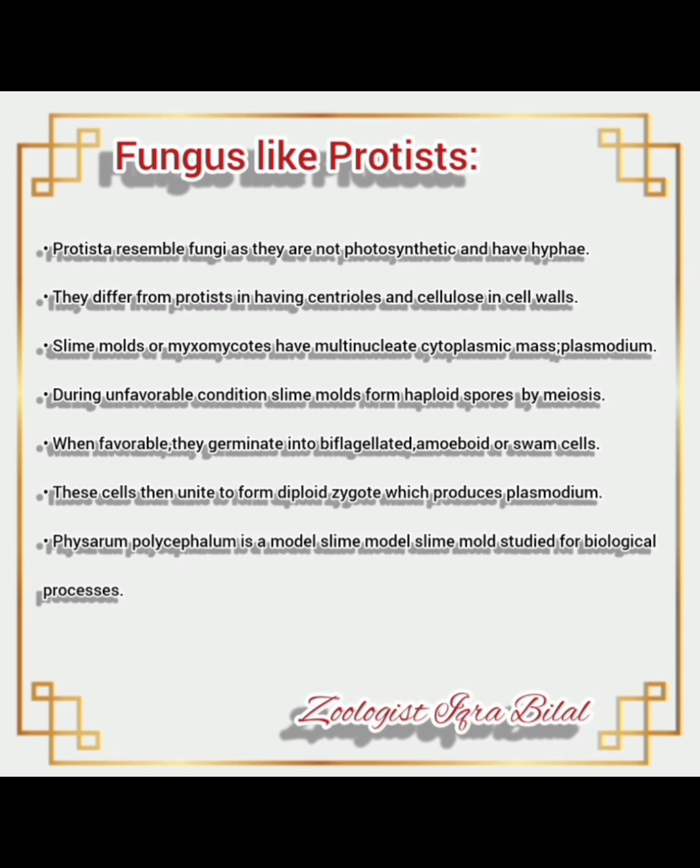Slime molds or myxomycetes have a multinucleate cytoplasmic mass, which is called plasmodium. Please do not confuse this plasmodium with the plasmodium parasite because this plasmodium is a cytoplasmic mass. During unfavorable conditions, slime molds form haploid spores by meiosis. When favorable, they germinate into biflagellated amoeboid or swarm cells. These cells then unite to form a diploid zygote which produces plasmodium.